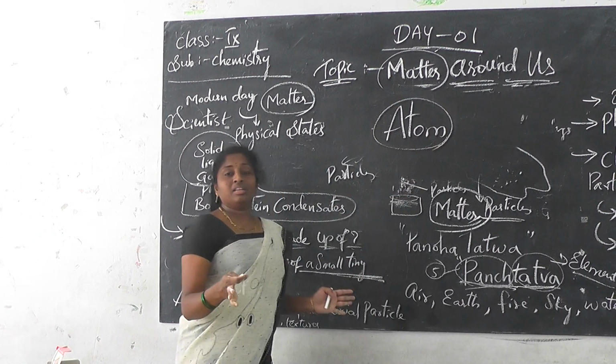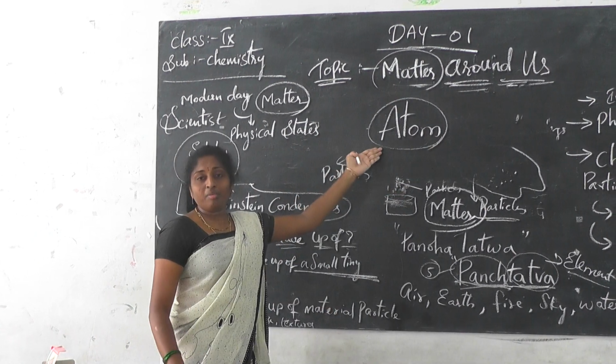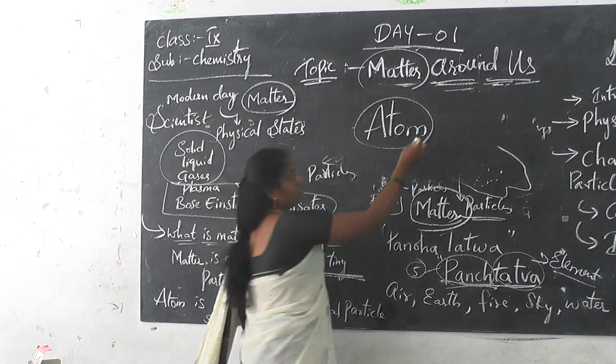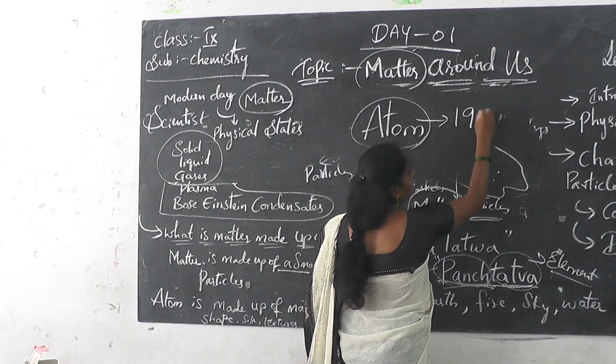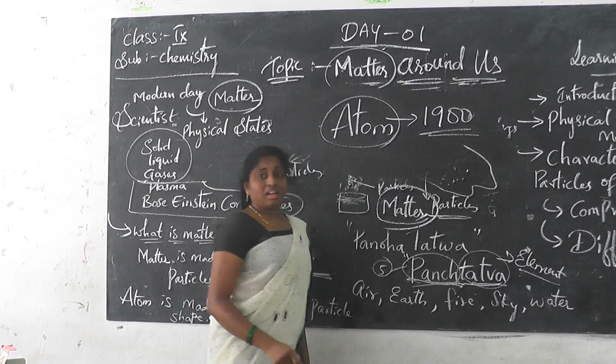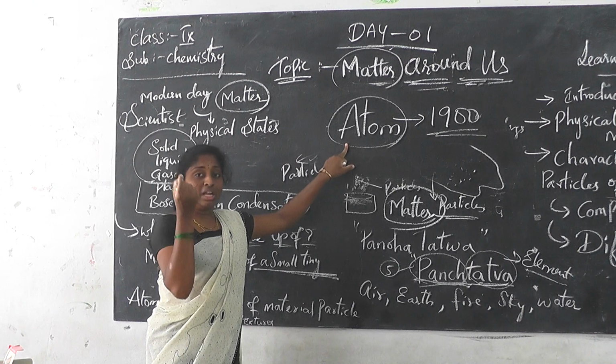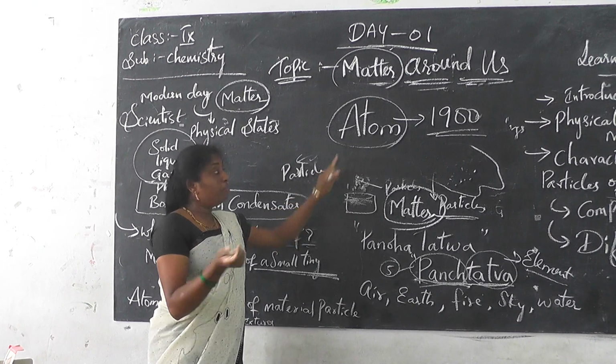At present, we know that an atom is made up of smaller particles. But in the previous time, in the year 1900, the scientists studied and said that an atom is made up of only one minute particle.